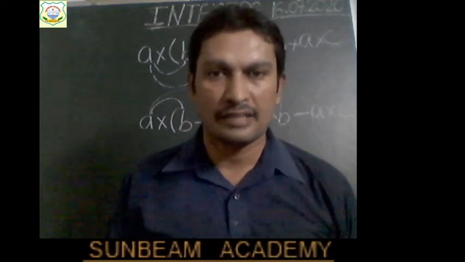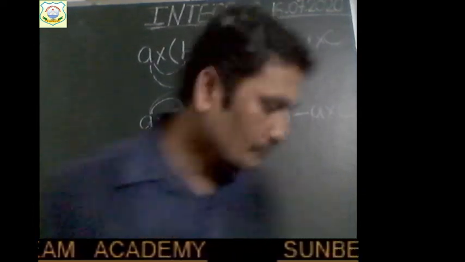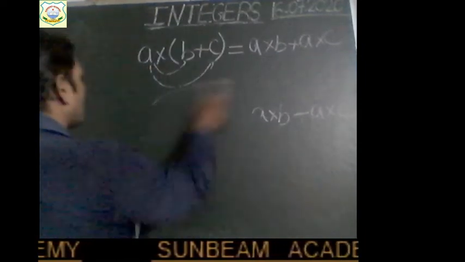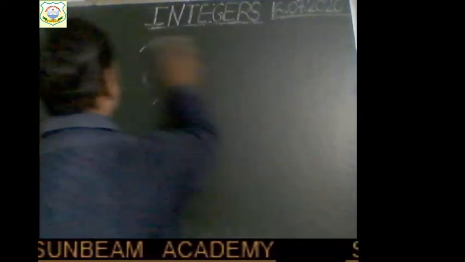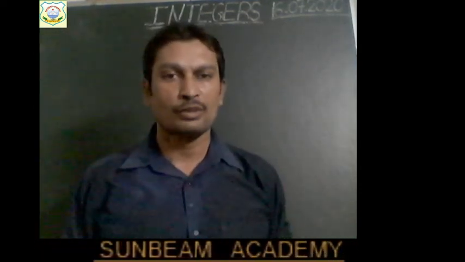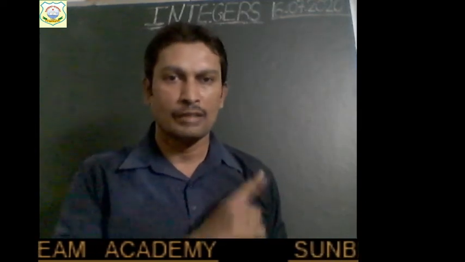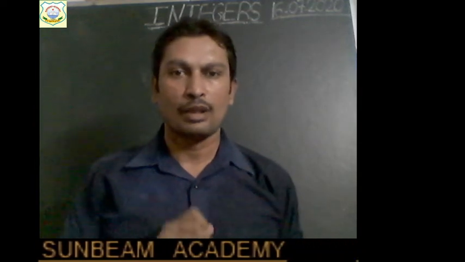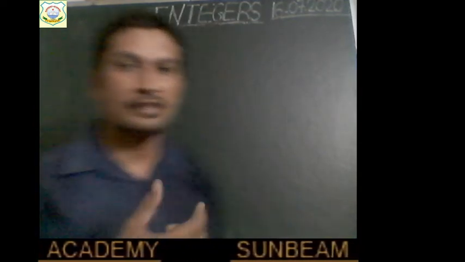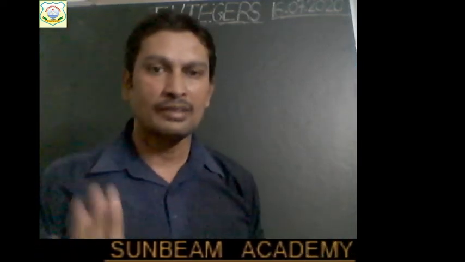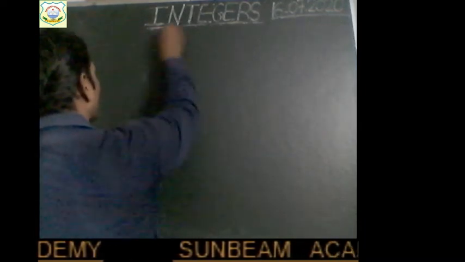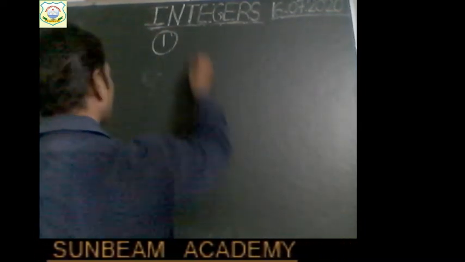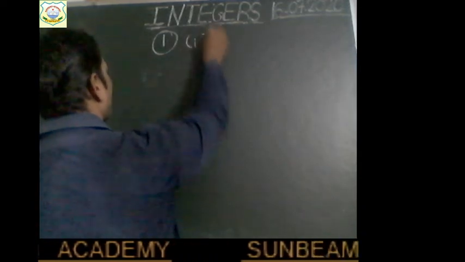So now let us start the exercise. Question number 1. I am solving a few parts of question number 1 on the board. It's very easy children. I think all of you can solve it now if you have understood. Still, for those who are not able to understand, I am solving a few parts here on the board. If you have the book, you are supposed to see the question in your book and see the solution on the board. If you can solve by yourself, then solve it in your rough notebook. Right? So let's start. The question number is 1 and I am solving the second part. Suppose we have to solve the second part.